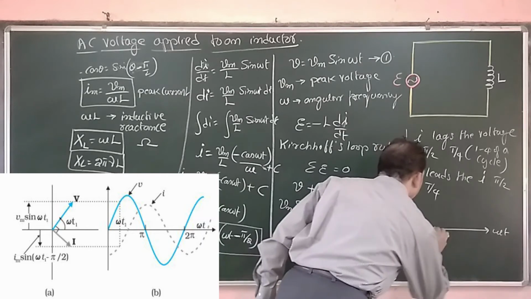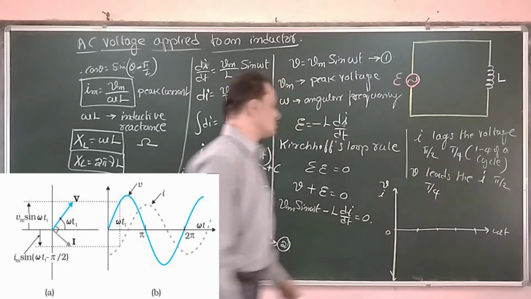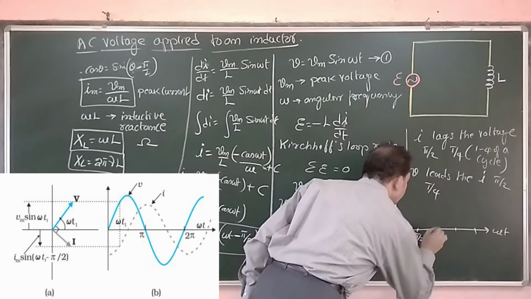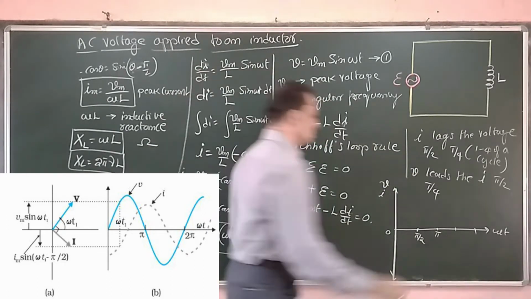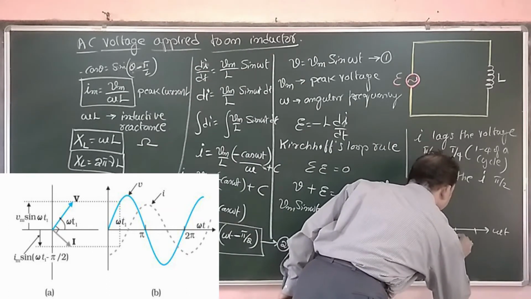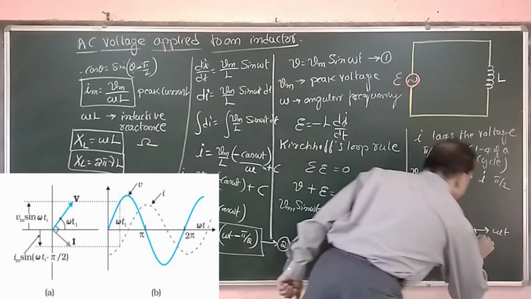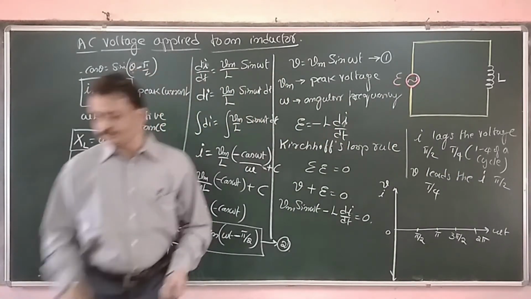Now mark 4 points of equal distance. First point is pi by 2, 90 degree. Second point is pi, 180 degree. Third point is 3 pi by 2, that is 270 degree. And fourth point is 2 pi, 360 degree. Clear?